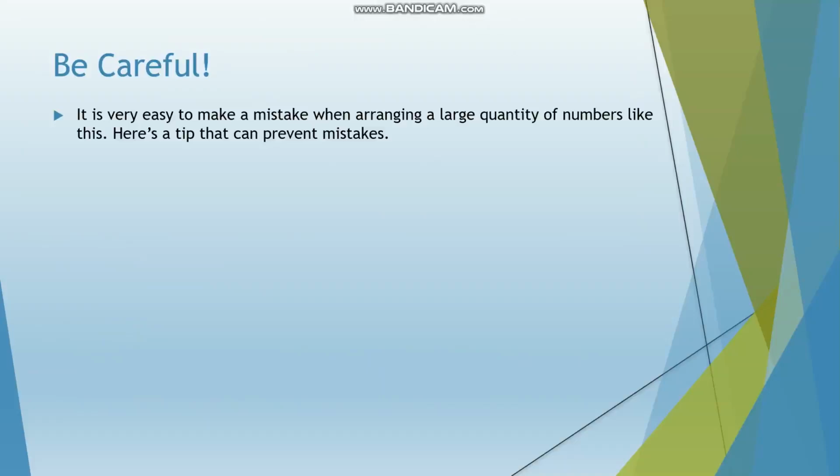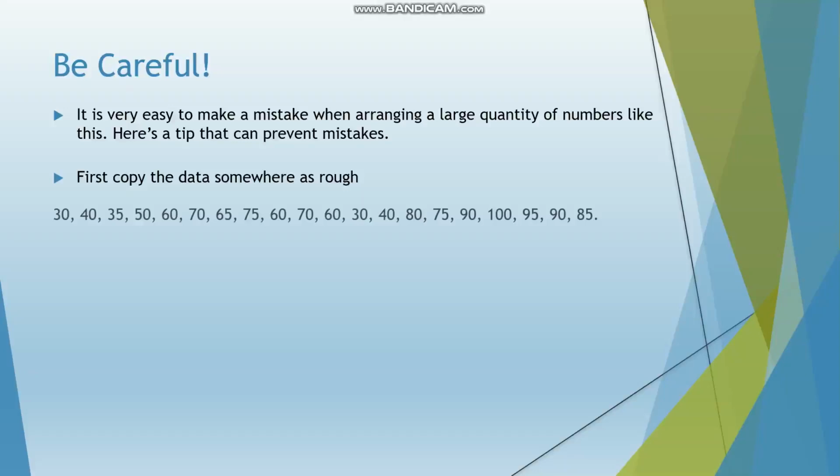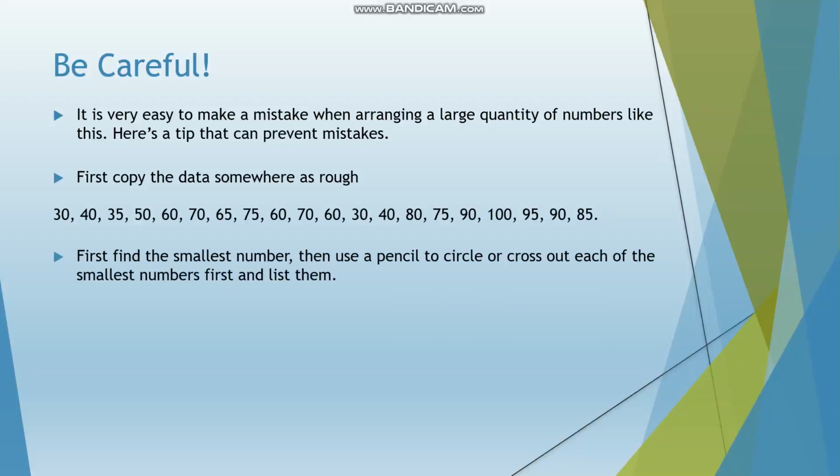Be careful. It is very easy to make a mistake when arranging a large quantity of numbers like this. Here's a tip that you can use to prevent mistakes. First, copy the data somewhere as rough as such. Then, first find the smallest number. Then use a pencil to circle or cross out each of the smallest number first and then list them. For example, the smallest number here is 30. In this case, there are two 30s, so list them twice as such.